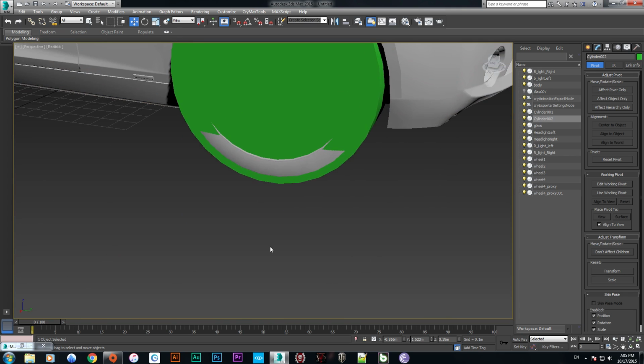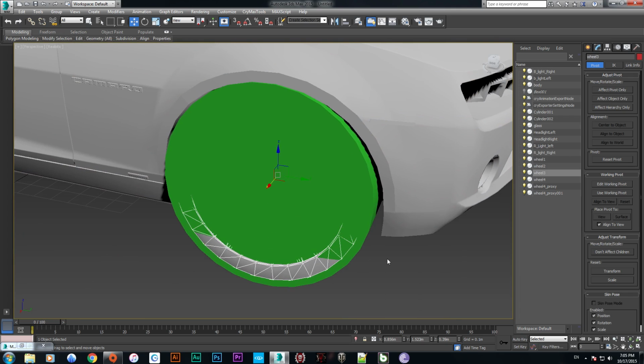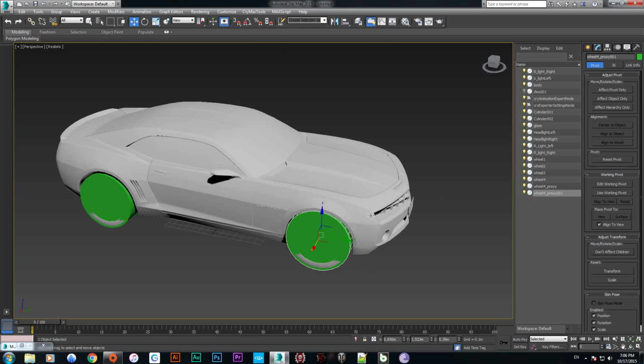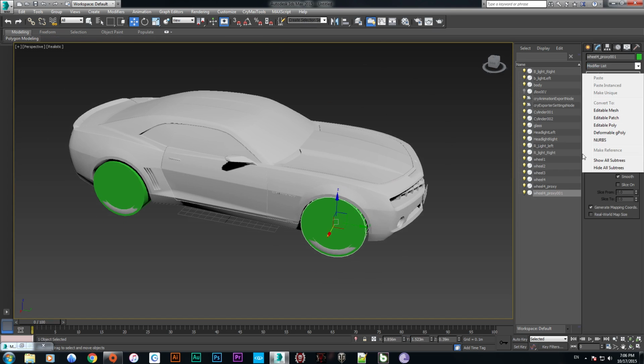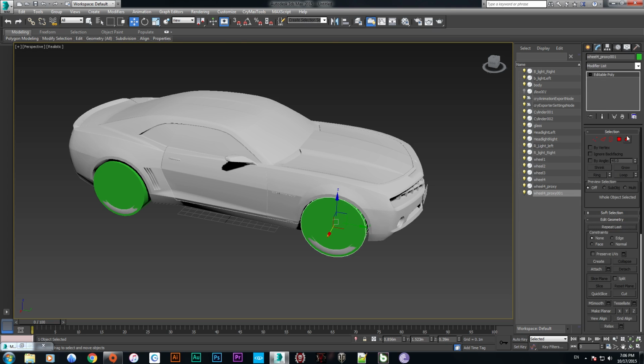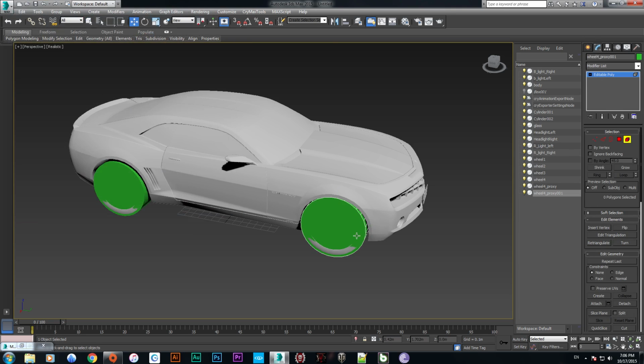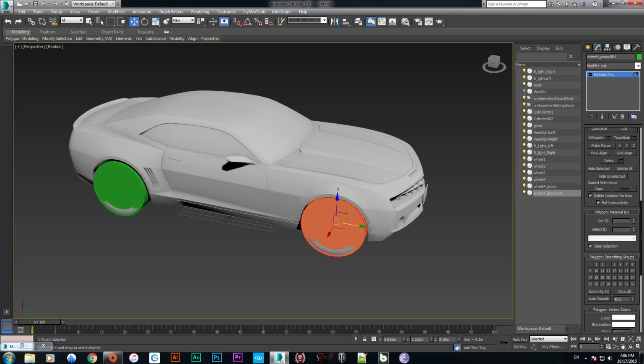Now the other thing is this one, so copy and paste, copy and paste. Okay, everything is fine, everything is perfect. So we are now going to select this one and make it editable poly, select all of the wheel proxy and assign material 10 on it.